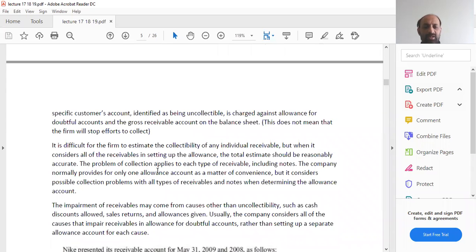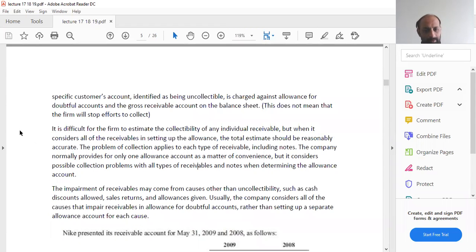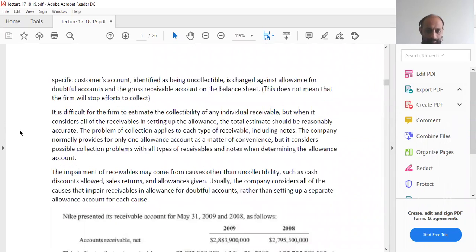The problem of collection applies to each type of receivable, including notes. So this bad debt problem applies to pretty much all types of receivables, whether you have account receivable, trade receivable, or note receivables; this problem can arise in all of them. So we take care of the bad debt concept with respect to all types of receivables.